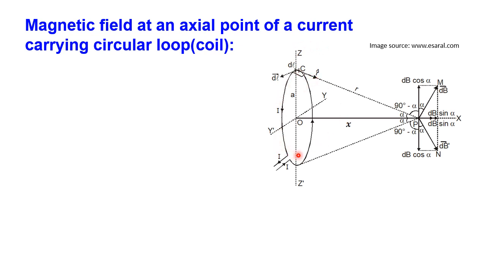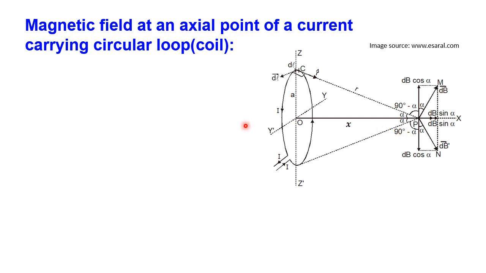So the entire current carrying conductor, imagine it consists of n number of dl elements, which means we can divide it into n number of dl elements. One of the dl elements is at a distance r, and all length elements dl will be at the same distance. Why? Because this is a circular coil and it is perpendicular to the display. So all points on the circular current carrying conductor are at the same distance from P, and the line joining dl and point P makes an angle alpha with the axis of the circular coil.